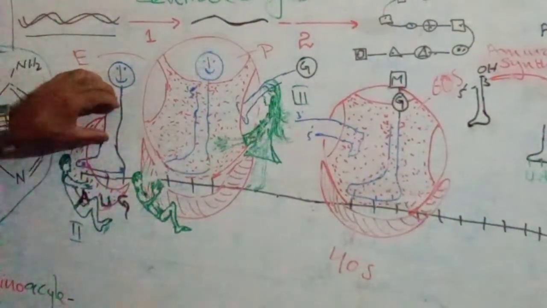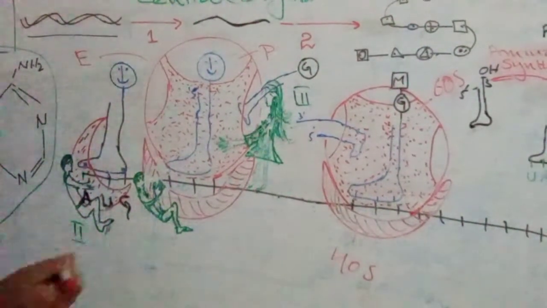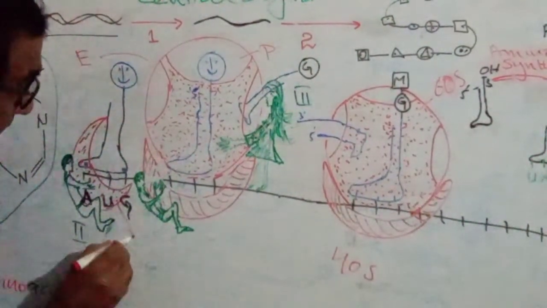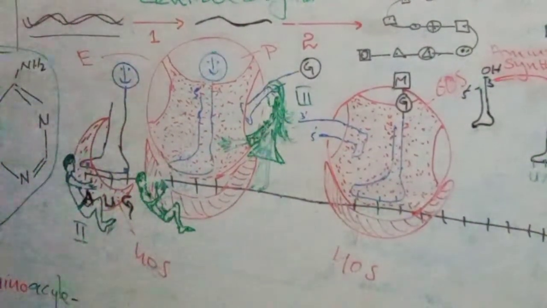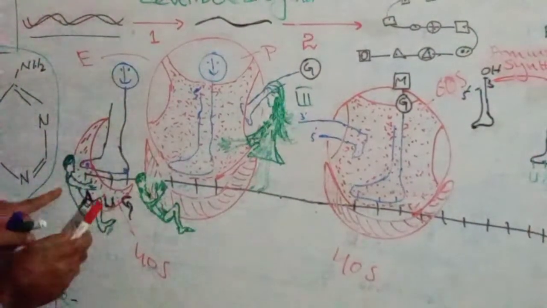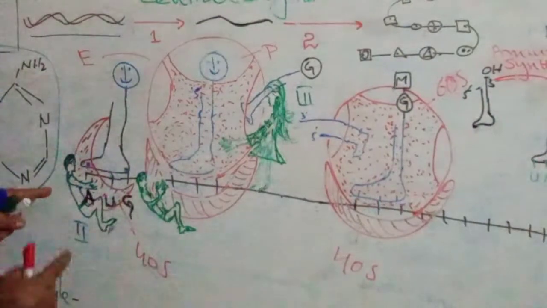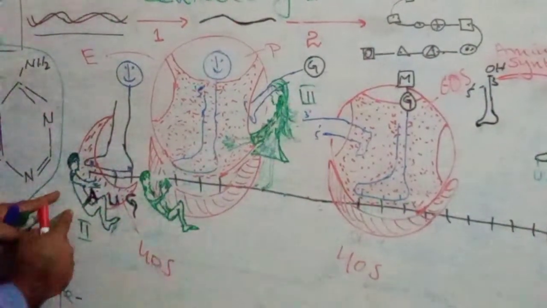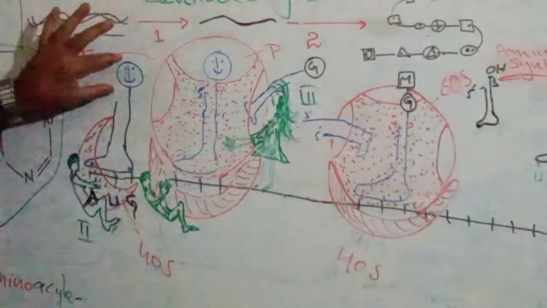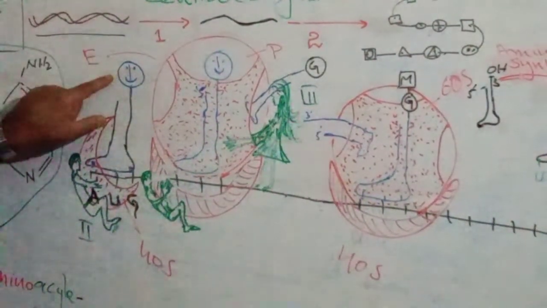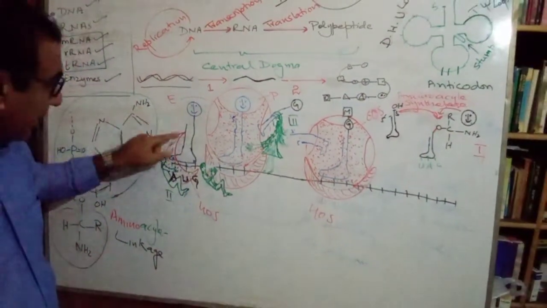This is the smaller subunit of the ribosome, the 40S. The 40S ribosome is brought along with the amino acyl tRNA. This is the amino acid.